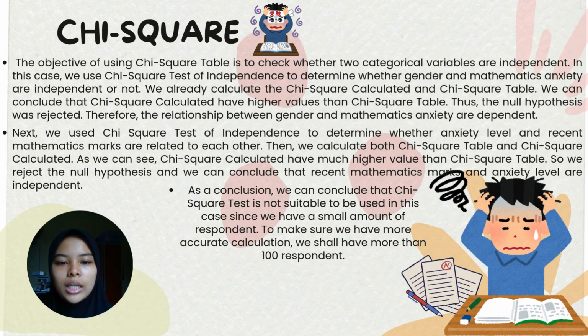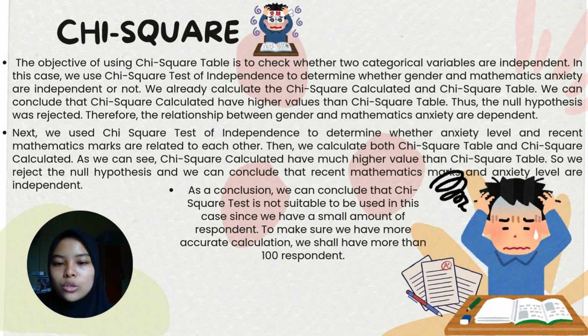We already calculate the chi-square calculated and chi-square table. We can conclude that chi-square calculated has a higher value than chi-square table. Thus, the null hypothesis was rejected. Therefore, the relationship between gender and mathematics anxiety is dependent.